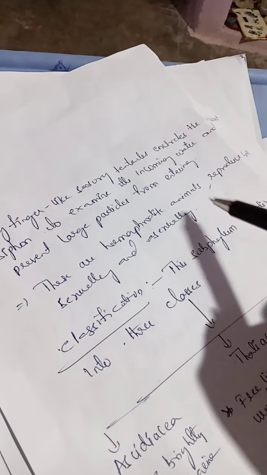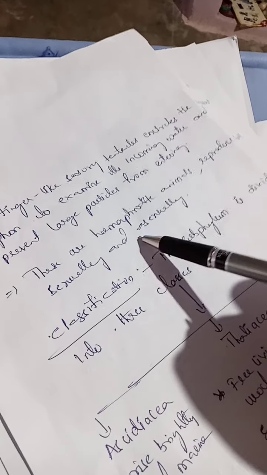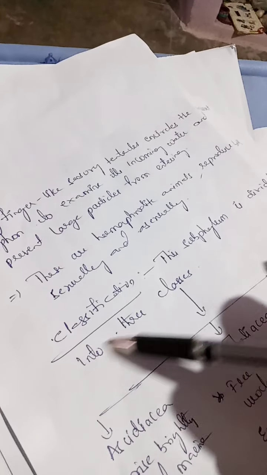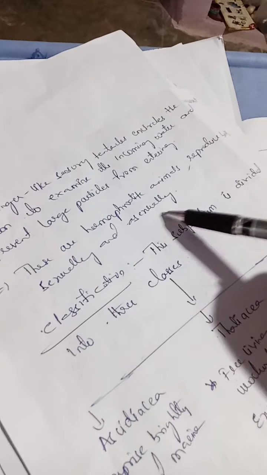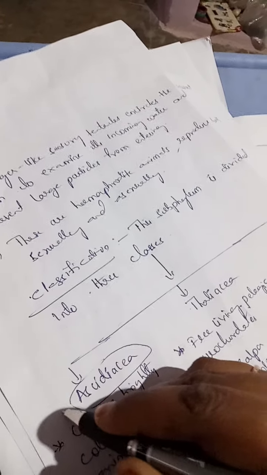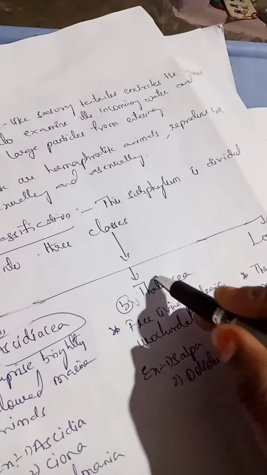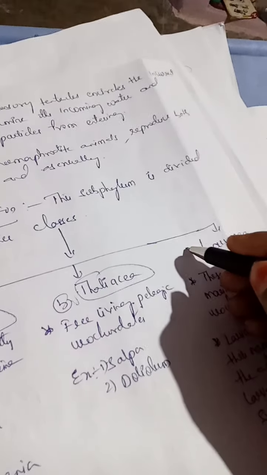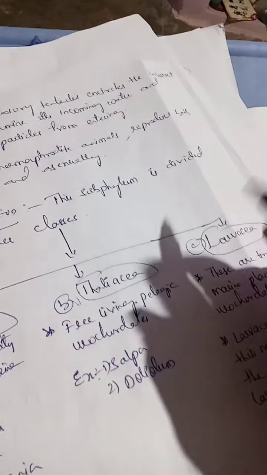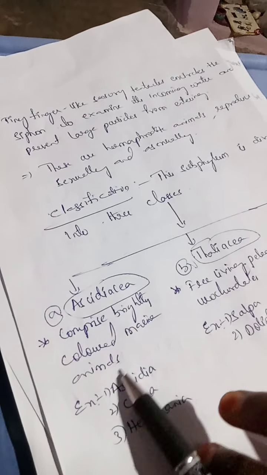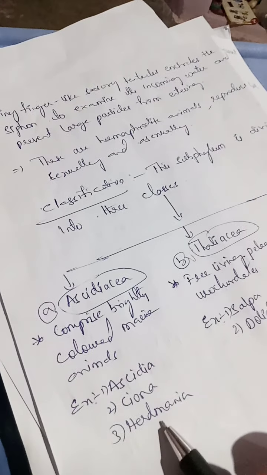Next, the simple classification of urochordates. The subphylum Urochordata is divided into three classes. First class Ascidiacea, second class Thaliacea, and third class Larvacea. The Ascidiacea class includes organisms like Ascidia, Ciona, and Herdmania.